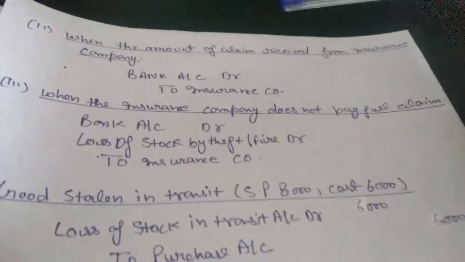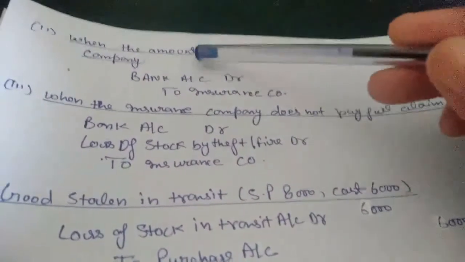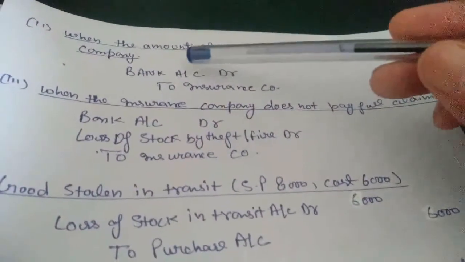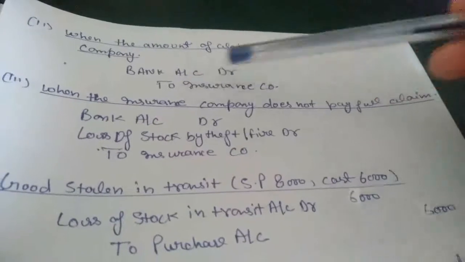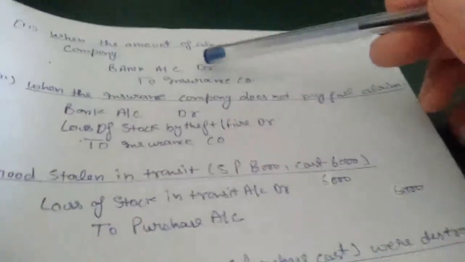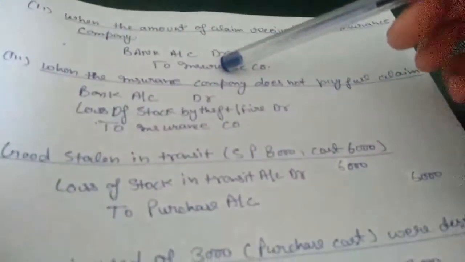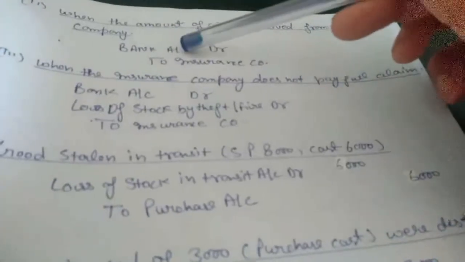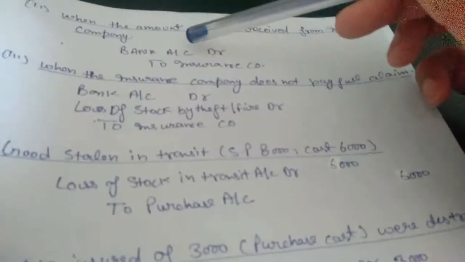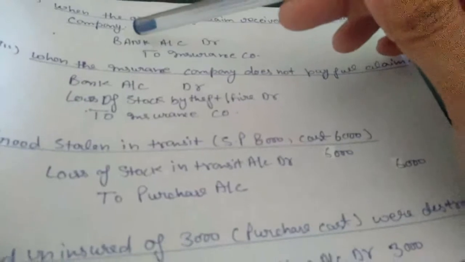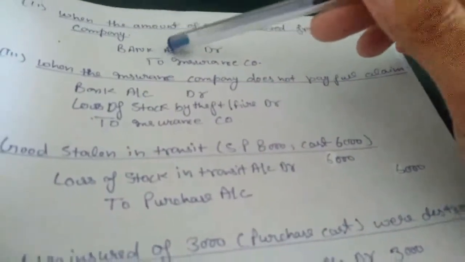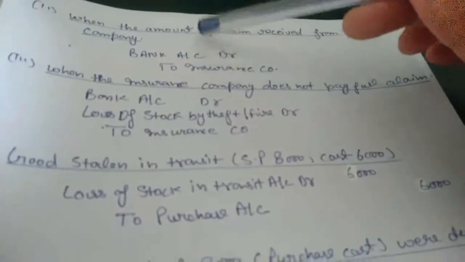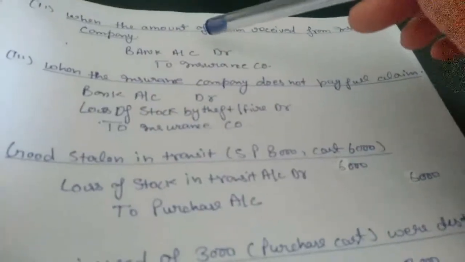Now, when the amount of the claim is received from the insurance company, we will debit bank or cash, and credit insurance company. From whom are we receiving our claim? From the insurance company. And in what form? In bank account. As we know, whatever we receive, we will debit it, whether it is cash or bank. But this is an entry when we receive our whole claim.